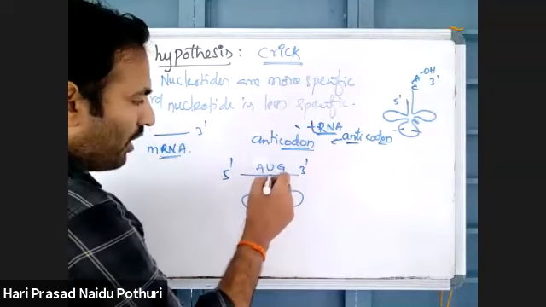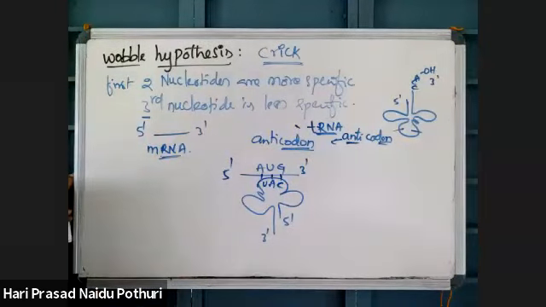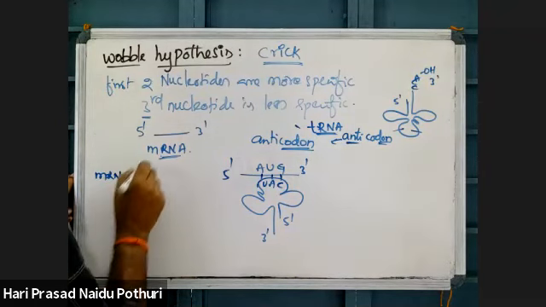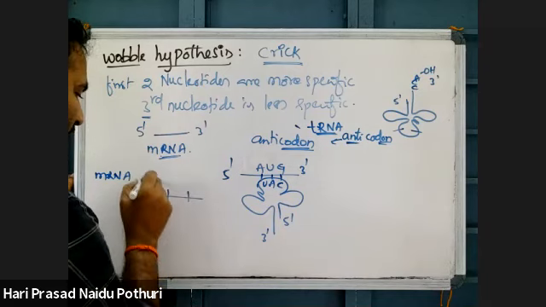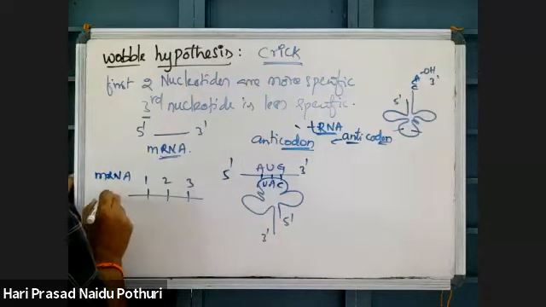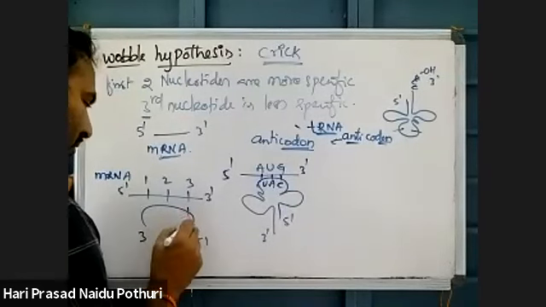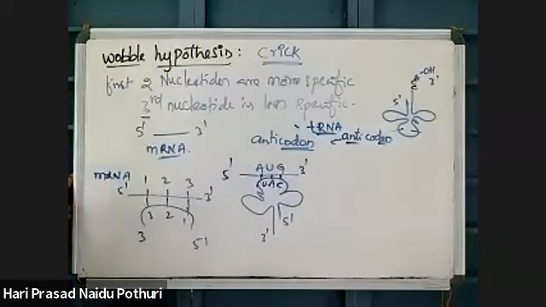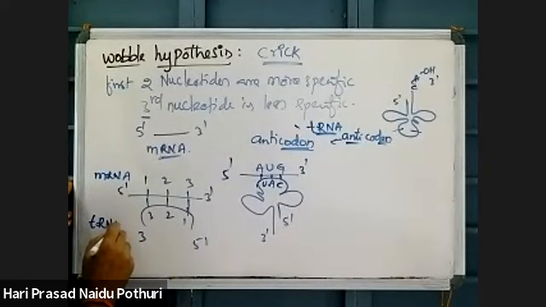AUG means here C, A, U. That means mRNA has three nucleotides, 1, 2, 3, 5' to 3'. tRNA has another nucleotide sequence which is 5' to 3', also 1, 2, 3. During protein synthesis, mRNA and tRNA interact with each other.